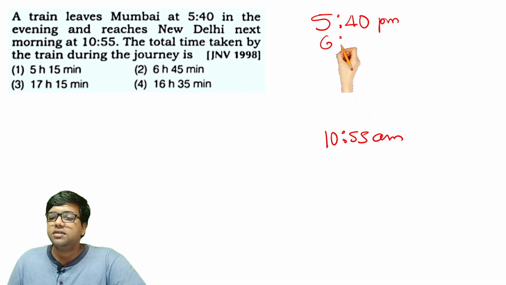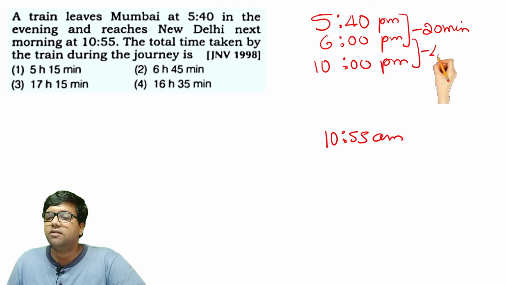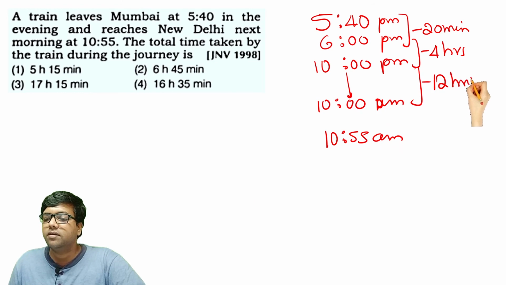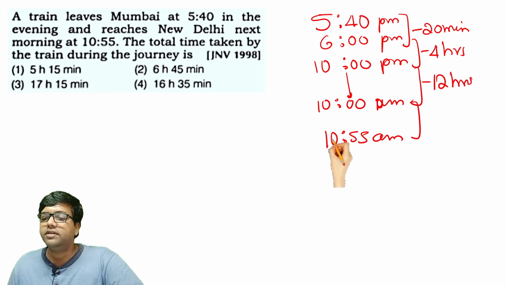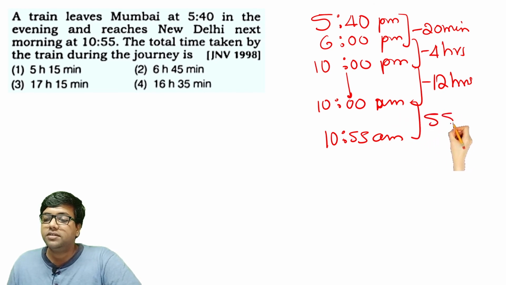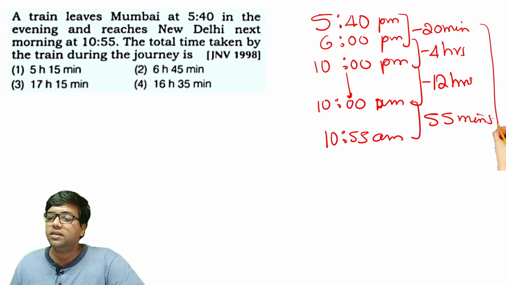The next hour is 6 o'clock, so there is a 20 minutes gap, right? Then from 6 to 10, let's take 10 p.m., there are 4 hours gap. From 10 p.m. to 10 a.m. is 12 hours. So from 10 a.m. to 10:55 a.m. you will have to add 55 minutes. So the total journey duration will be the addition of these values.